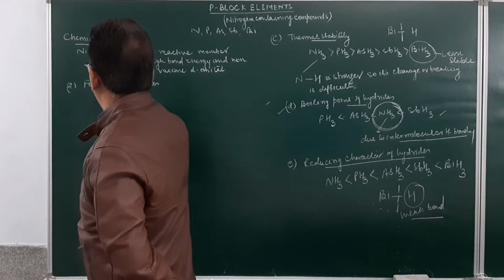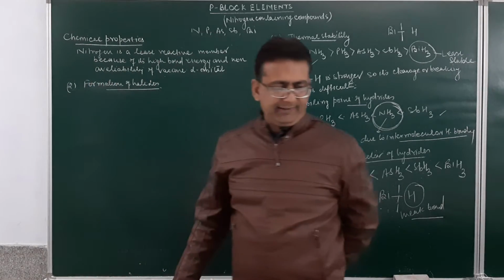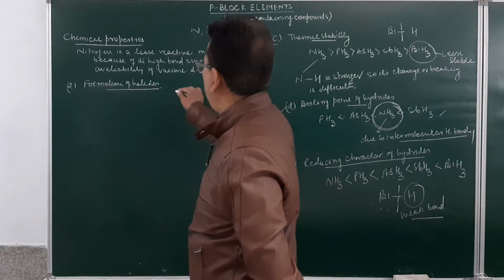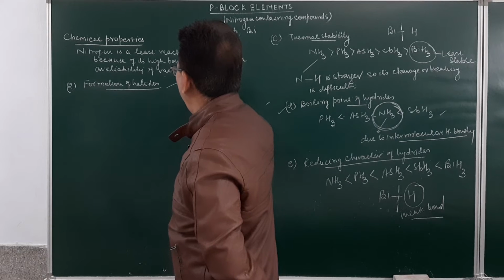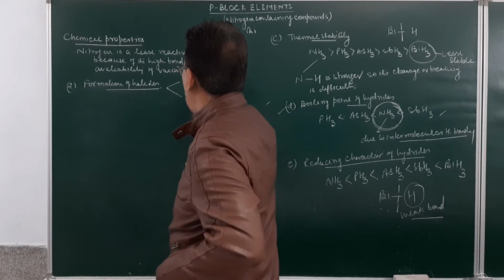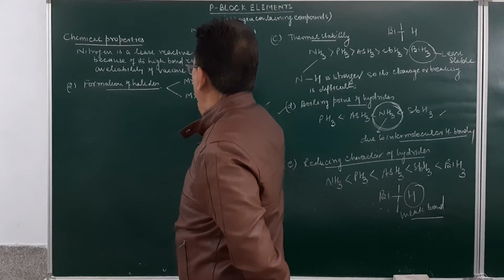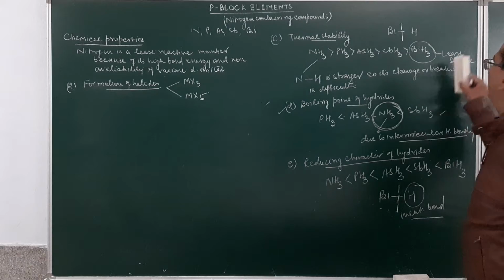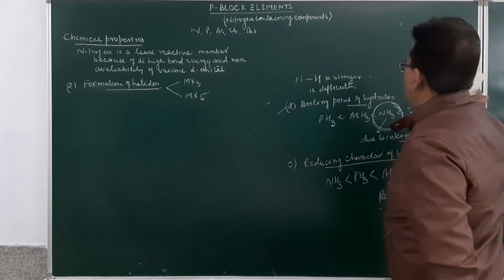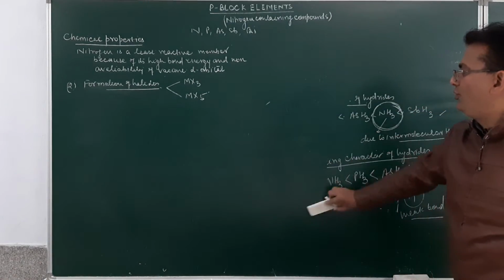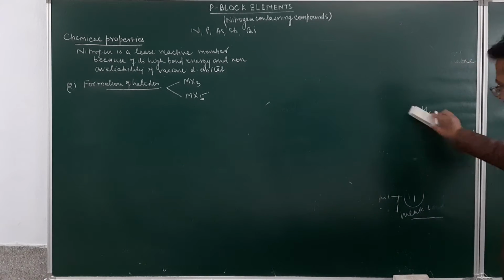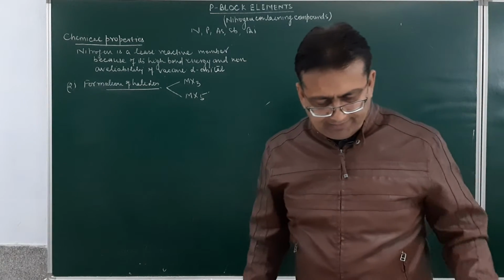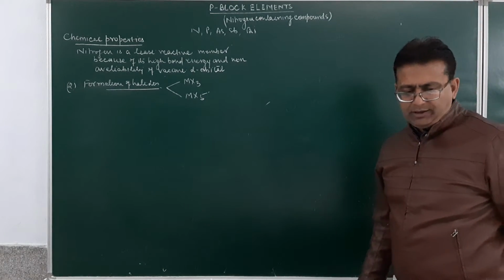What kind of halides are formed by the members of this group? They form two kinds of halides, either MX3 or MX5. So, two types of halides are formed by the members of group 15, of the kind MX3 or MX5. These halides, when dissolved in water, may result in the formation of compounds.